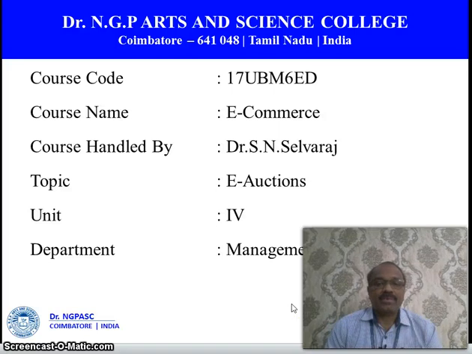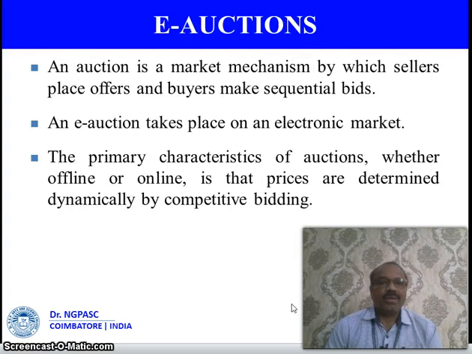Hello students, let us discuss today about e-auctions. An e-auction is an auction which is made electronically, right? That is the basic understanding in this topic. An auction is a market mechanism by which sellers place offers and buyers make sequential bids. Sellers will offer and buyers will bid. So this is a kind of auction. Normally it happens in the market. An e-auction takes place on an electronic market. So if the bidding is taking place electronically, that is what we call